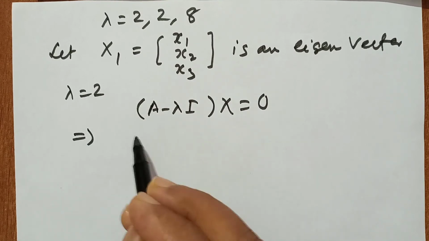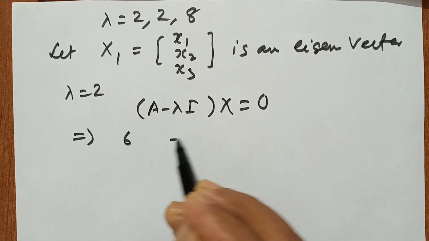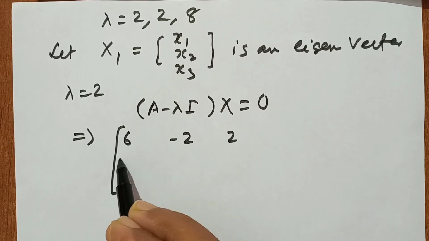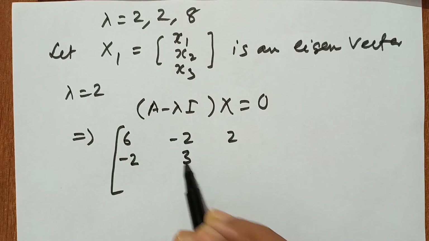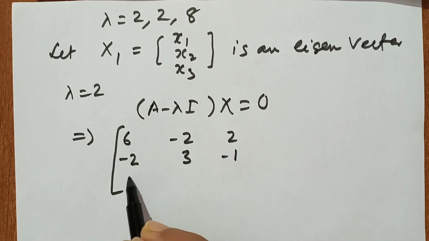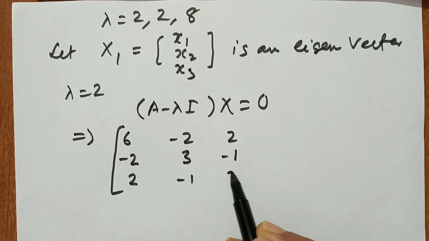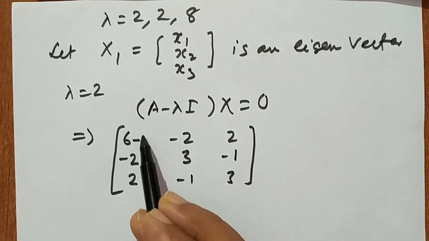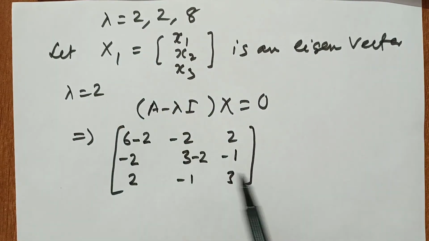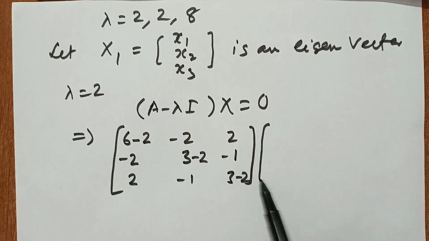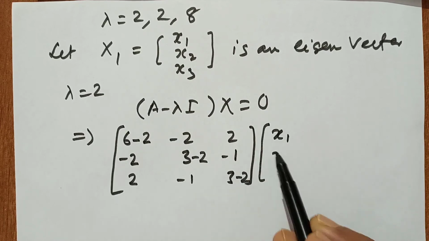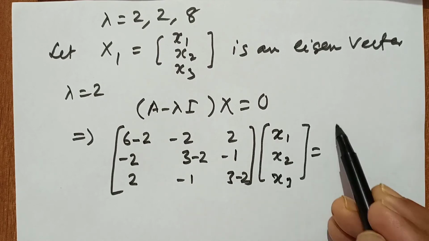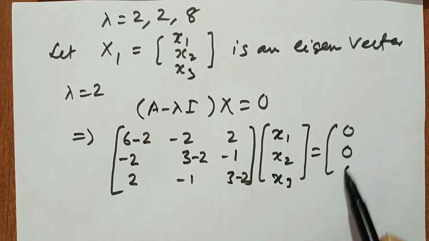A is nothing but 6, minus 2, 2, minus 2, 3, minus 1, 2, minus 1, 3. Lambda equal to 2, so we put 2 in the diagonal elements. And X is x1, x2, x3, equal to 0, 0, 0.